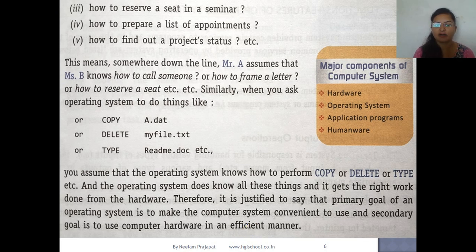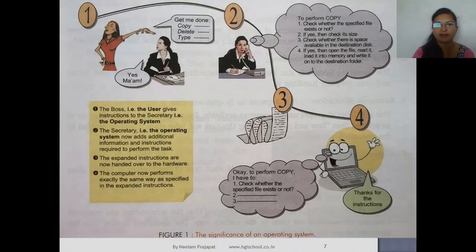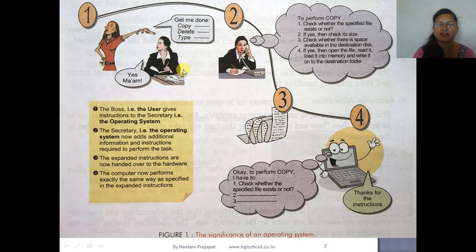Got it? I hope you have understood both the primary and secondary goals of the operating system. This is explained with the help of a flowchart. You can see the boss is giving orders to the secretary. Here the boss is humans, we are the boss, and the secretary is the operating system. The boss gives commands like copy, delete, type.